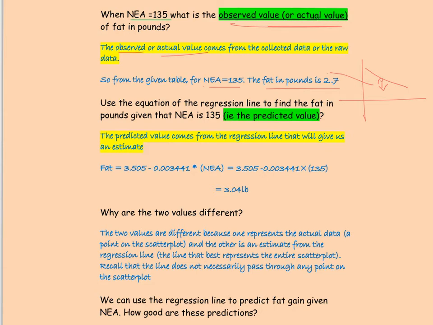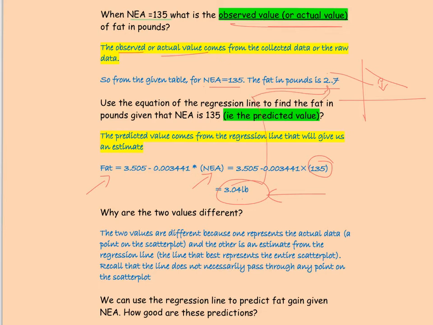Now the predicted value always comes from the regression line. So we can plug in an NEA and find the weight gain. Let's see what the regression line prediction gives us. We plug it in, and our calculations tell us that for an NEA of 135, the predicted weight gain is 3.04, which is slightly above the actual value, which is 2.7.